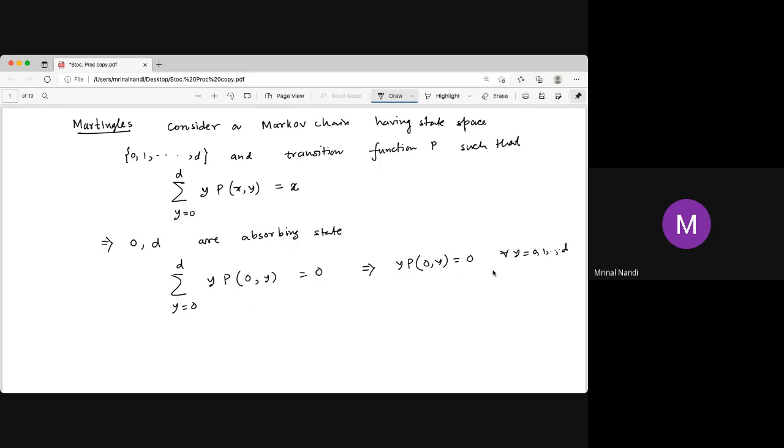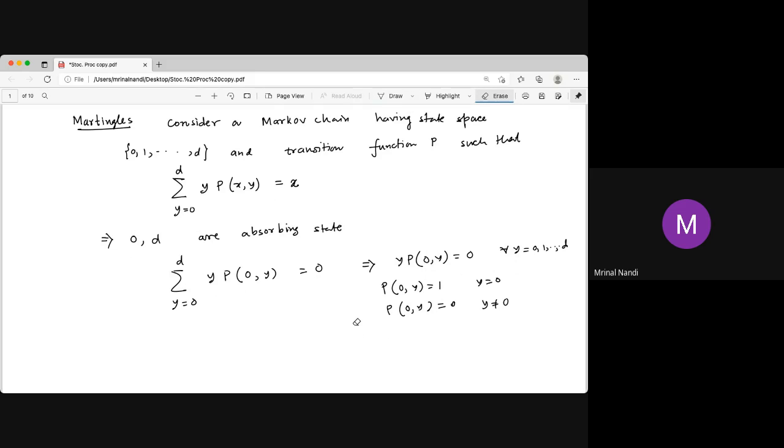So for y equal to 0, p(0,0) is 1, and it is 0 for y not equal to 0. That's why 0 is the absorbing state.